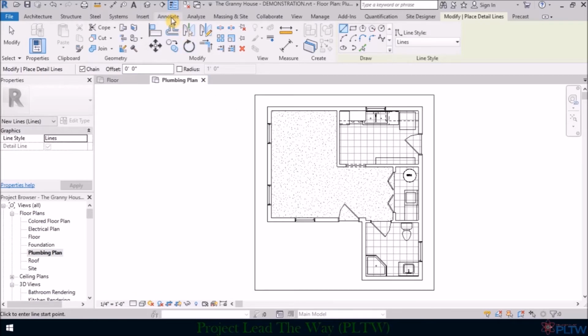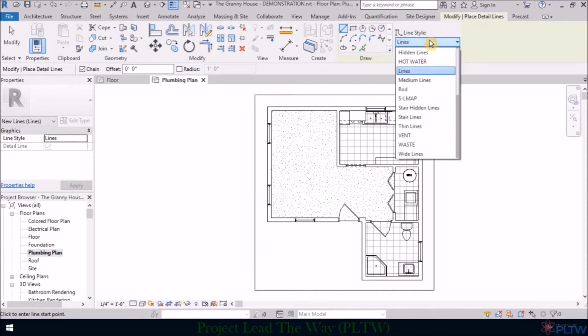So we're in Annotate, we went to Detailed Line, and now we can either start drawing our lines or we can draw a circle. Now, if you'll notice right here, it says lines. This is the type of line that we're going to draw. So I've already installed in this file a hot water line, a cold water line, which is at the top, and we also have one for waste. So we're only going to show our cold and hot and our waste lines in this plan.